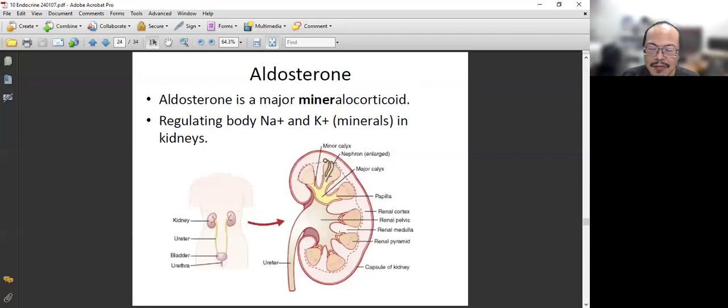So where is it from? G, zona glomerulosa. And what does it do? It acts on the kidney. What does it do there? Sodium, potassium regulation. Yeah.